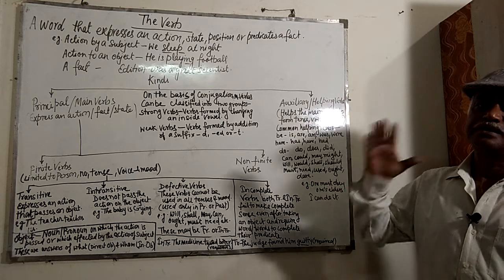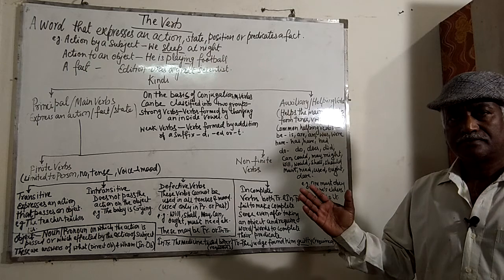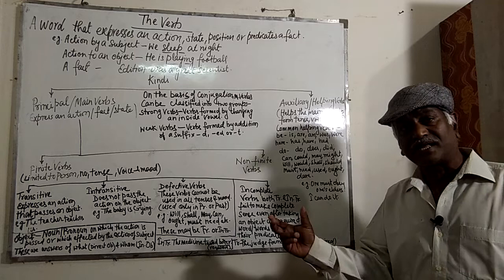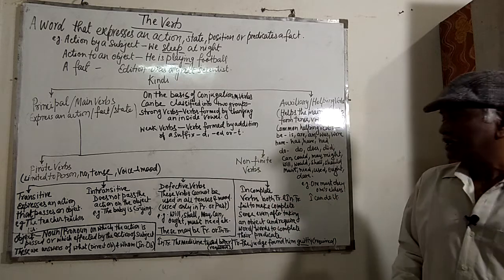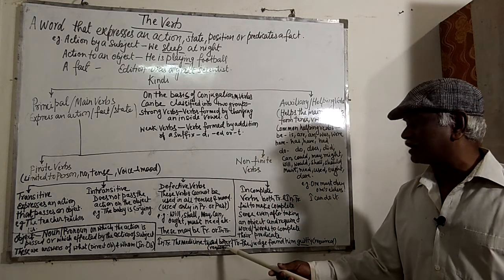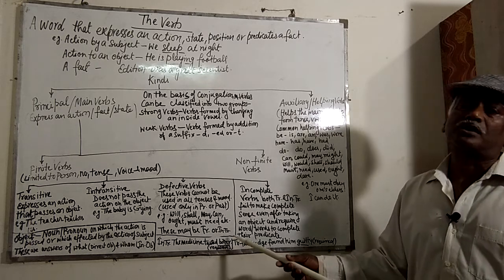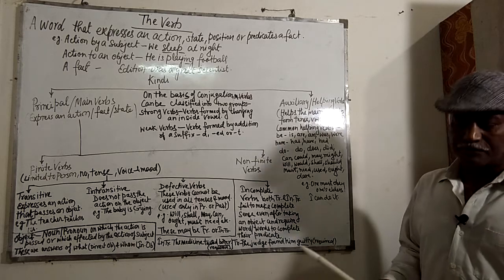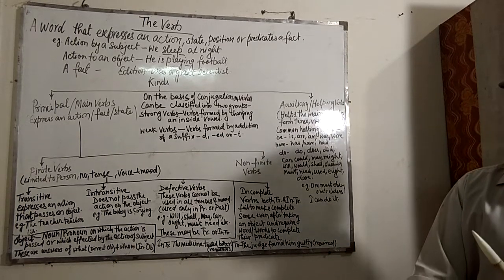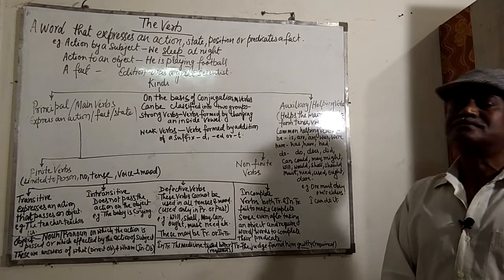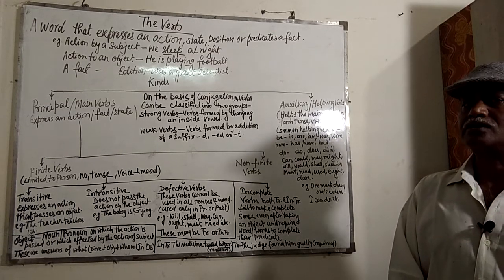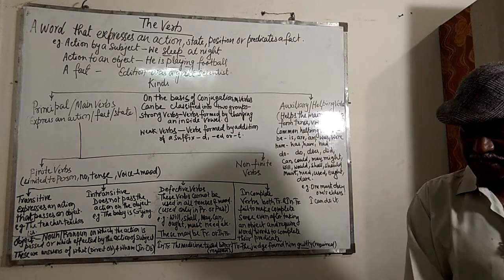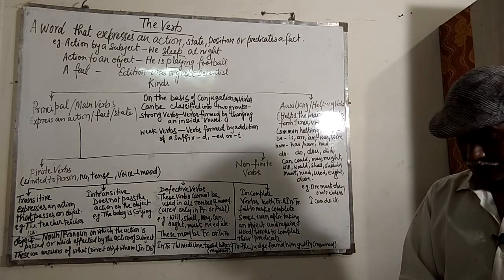Intransitive verb: the medicine tasted. Suppose I say simply, the medicine tasted. It is an intransitive verb, no doubt, but it requires something else. What did it taste? The medicine tasted bitter. Bitter is a required term to complete its sense. So these are all incomplete verbs. That means verbs which require some other words, whether they have an object or not, to complete their sense are called incomplete verbs.